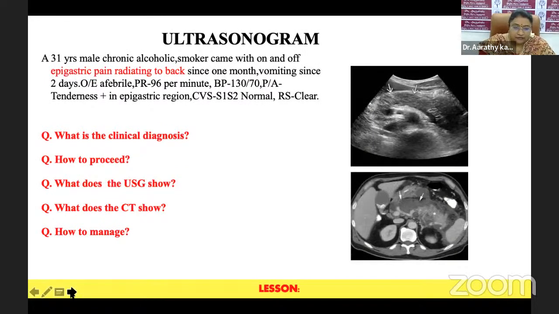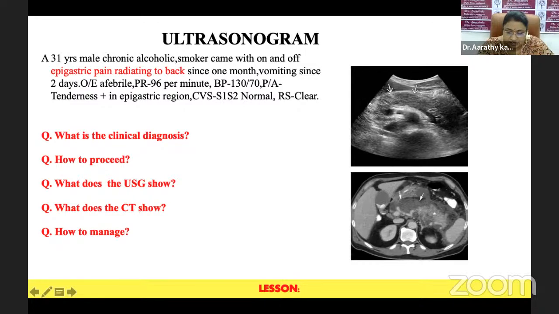Next, we have a 31-year-old male, a chronic alcoholic and smoker, who came with on and off epigastric pain, radiating to the back since 1 month, and vomiting for 2 days. On examination, he was afebrile. His pulse was 96 per minute. Per abdomen, tenderness was there in the epigastric region. With this history, what can be your clinical diagnosis? How do we proceed to evaluate him further?